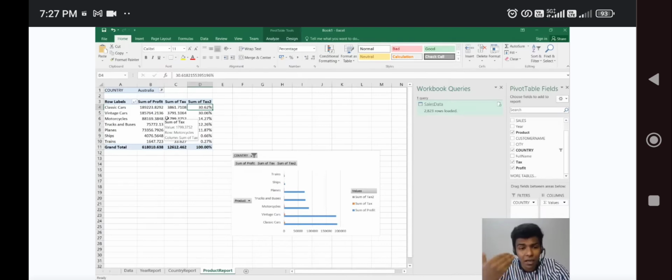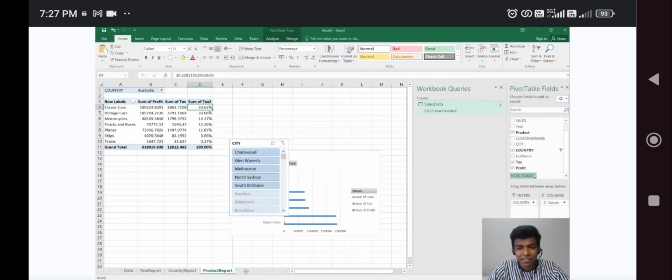Okay, so show me the data about Australia, what is the profit which we got for Australia. So suddenly, within 5 seconds, you will get each and every answer. For that, you just need to be prepared about it. You just need to know how to add multiple filters. For example, here we have added this country, whereas if you want to add the next filter, like city, you can add it as a slicer.